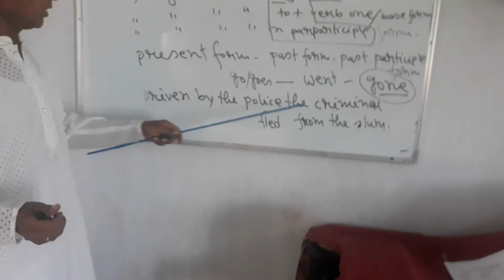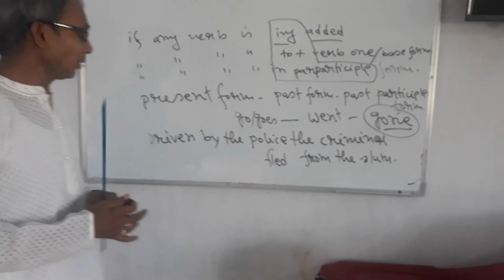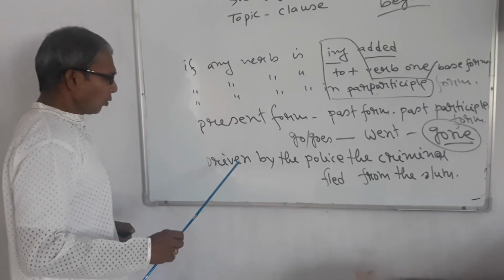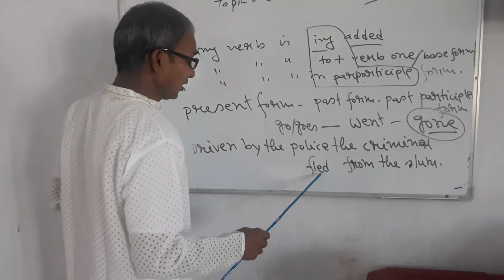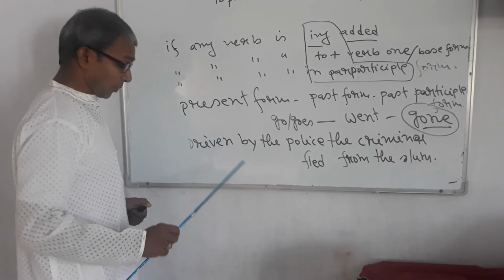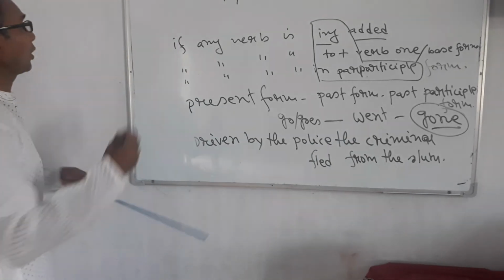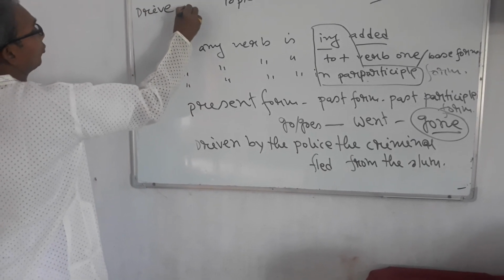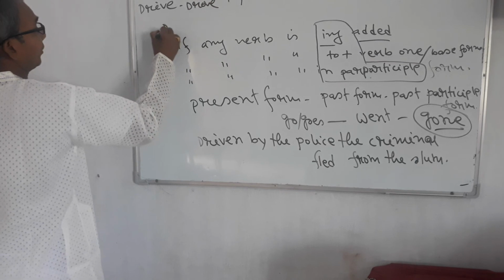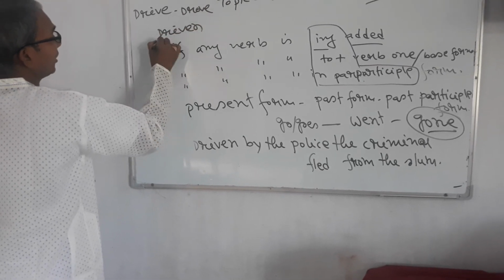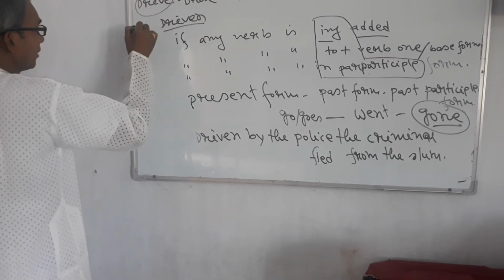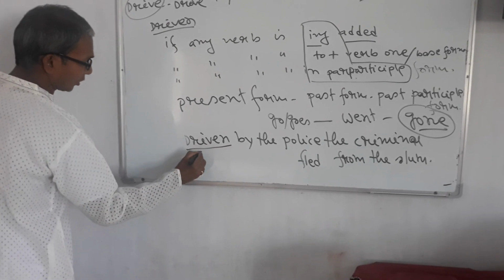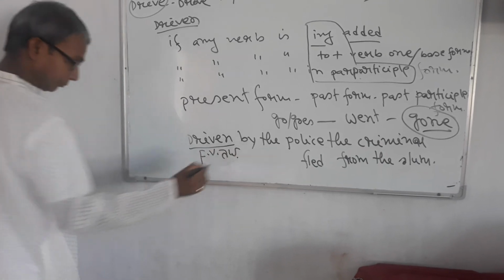Driven by the police, the criminal fled from the slum. In this sentence, there is more than one verb. One is driven and another is fled. Driven is in past participle form. Its base form is drive: drive, drove, driven. Driven is the past participle form of drive, so it must not be a finite verb.